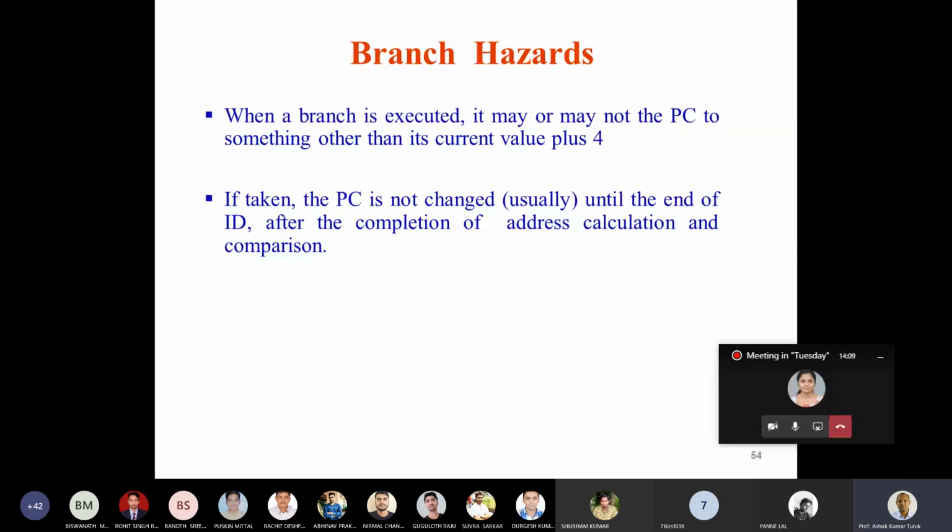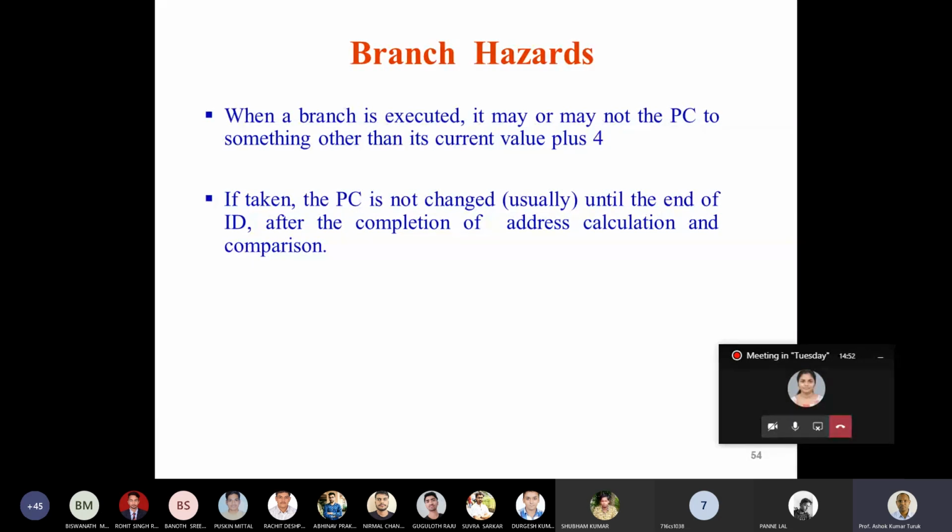The PC is normally changed at the instruction fetch stage, but while executing a branch instruction, the instruction itself may change the PC to its target. If the branch instruction changes the PC to its target, then we call it a taken branch. So the next instruction to be executed is not the successor of the branch instruction, but some instruction far away from it. If the PC is not changed as a result of the execution of the branch instruction, then we call it not taken.